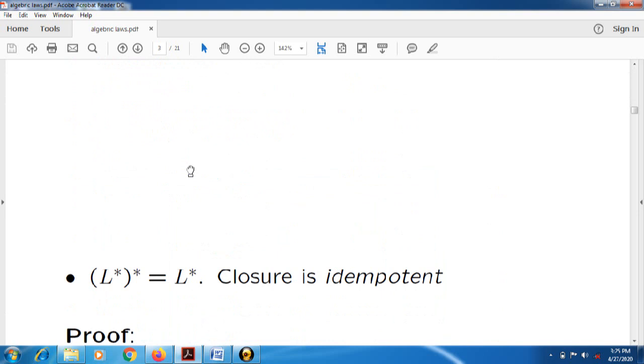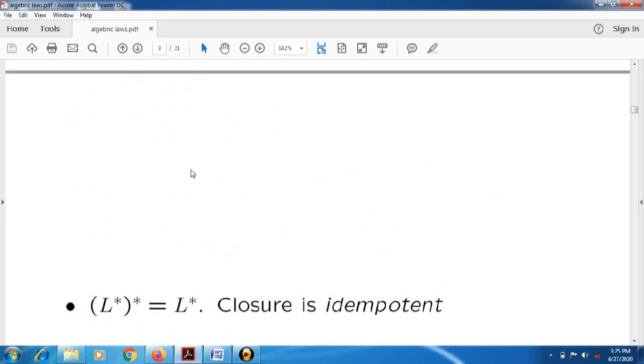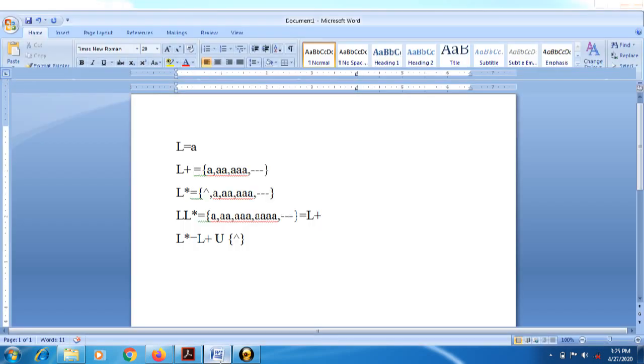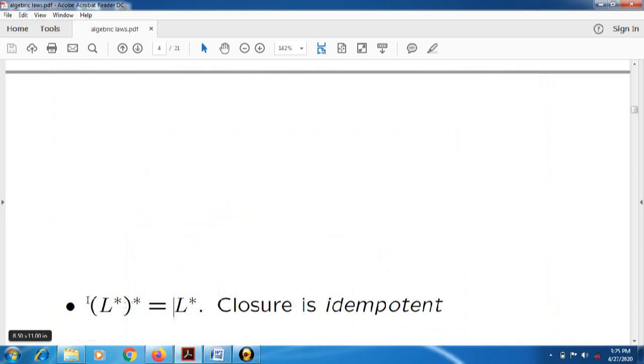And the last law is closure is idempotent. Whenever we are making closure of a closure, it again generates the same language. So try to solve this, because we have already seen all the types of algebraic laws which are important for theory of computation.